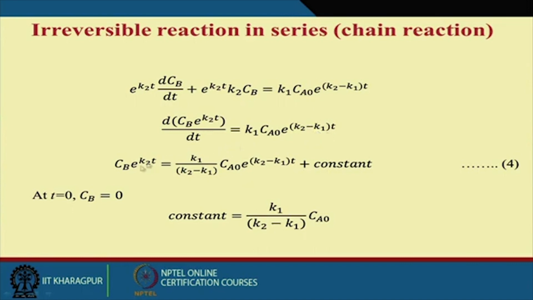So Cb will be equal to K1 by (K2 minus K1) into this term, plus a constant.